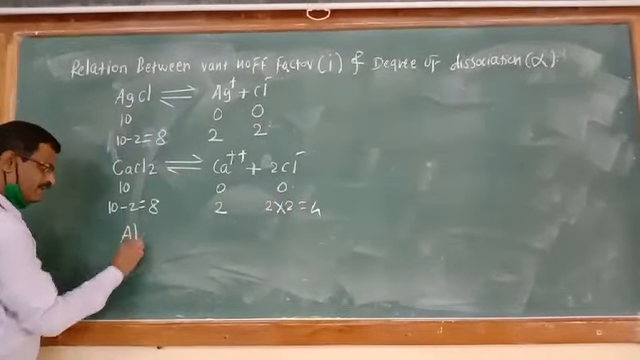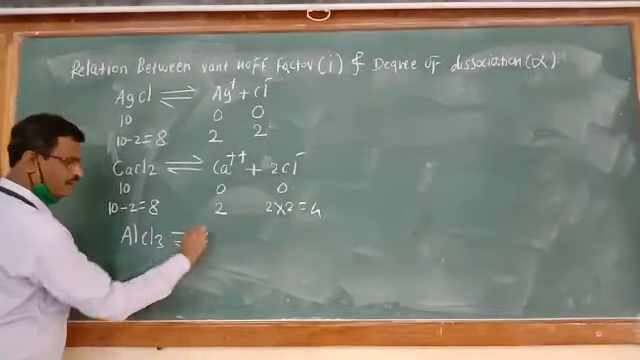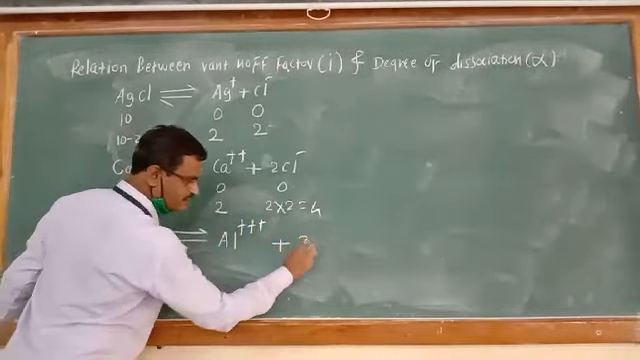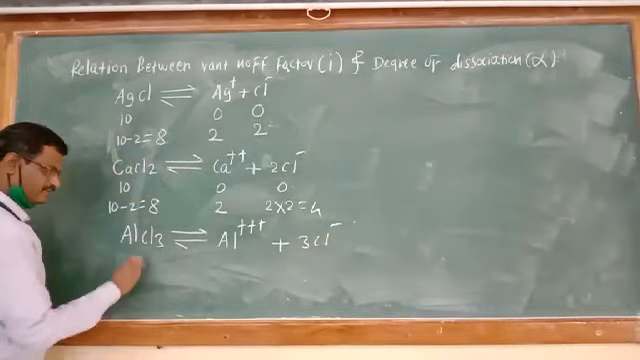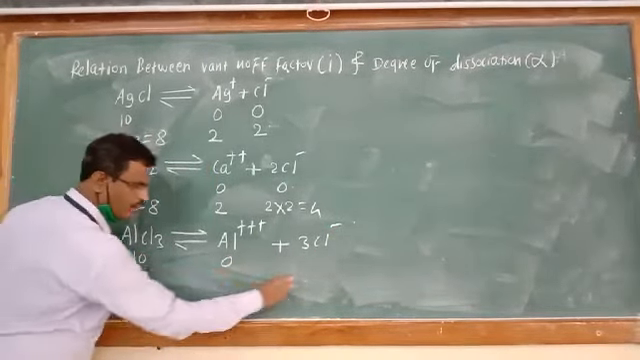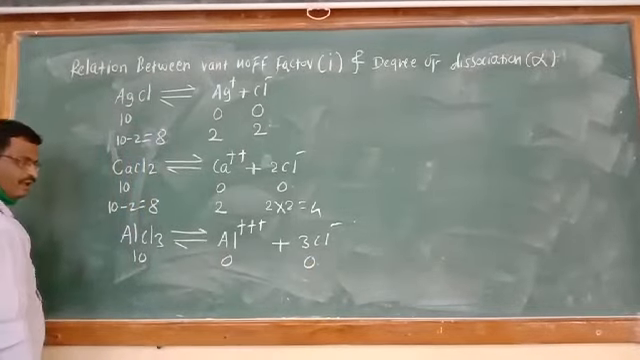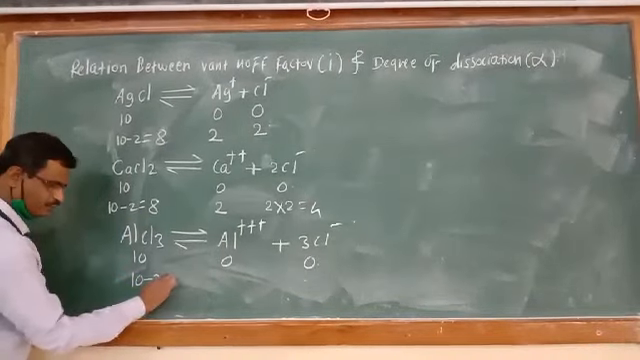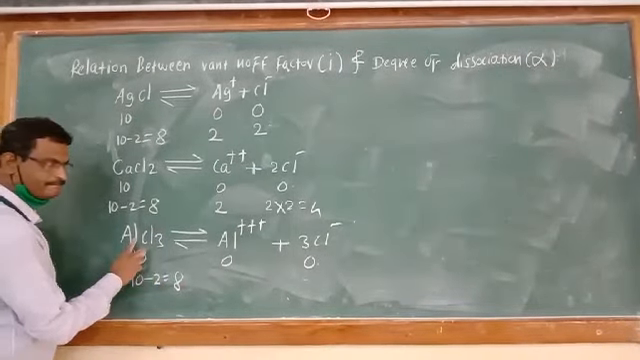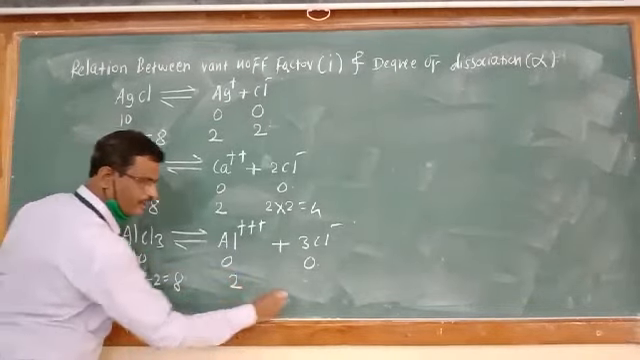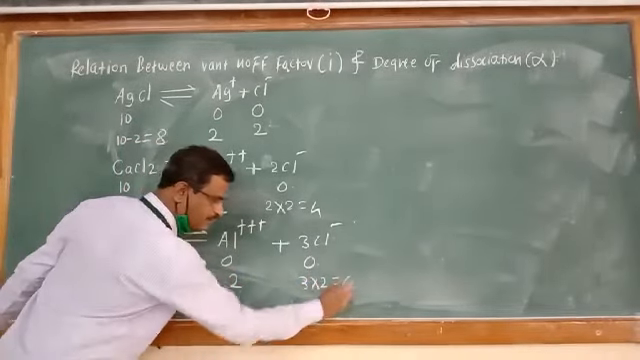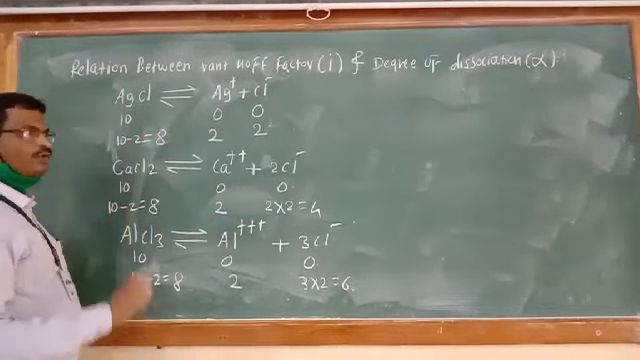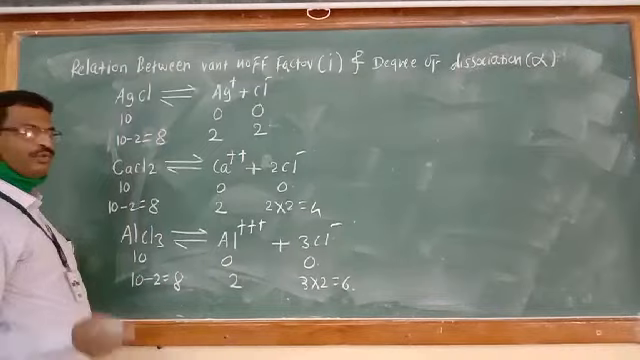If we take the case of AlCl3, incomplete dissociation, producing Al3+ plus 3 Cl minus. At start we have 10. This is 0. This is 0. After a certain time interval, if 2 moles dissociated, 10 minus 2, 8 are left behind. Here 2 is obtained. Cl minus obtained is 3 into 2, which is equal to 6. In this manner, we have to consider it for a weak electrolyte.